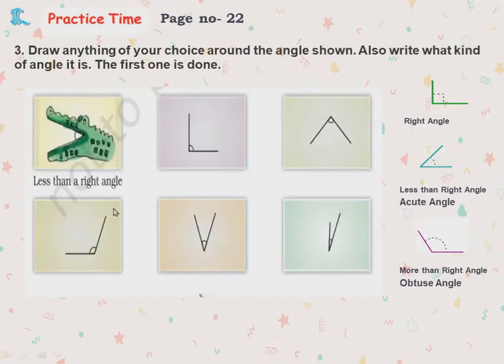Now practice time, page number 22. Draw anything of your choice around the angle shown. Also write what type of angle it is. The first one is done for you.